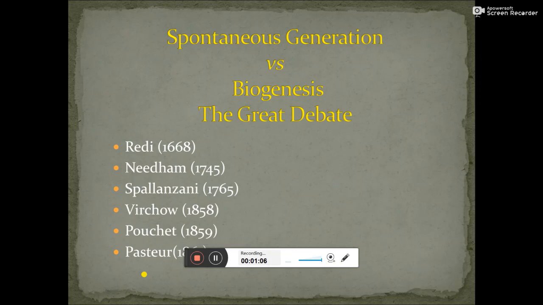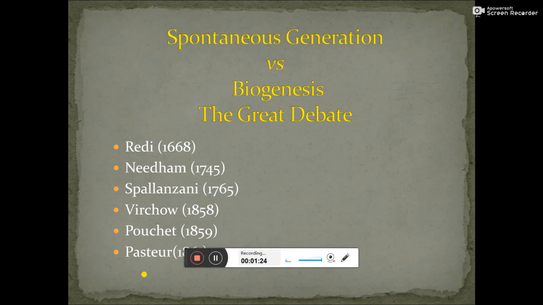There existed a great debate in the late 1660s regarding this, because many eminent people stated that life forms originated from dust as well as various other non-living matter.